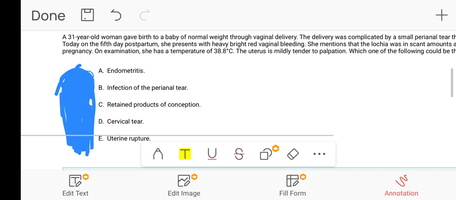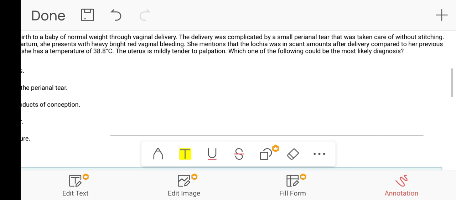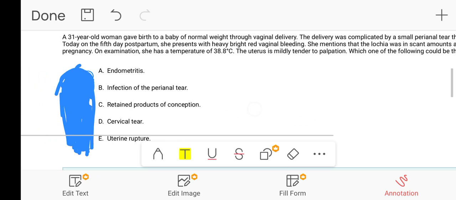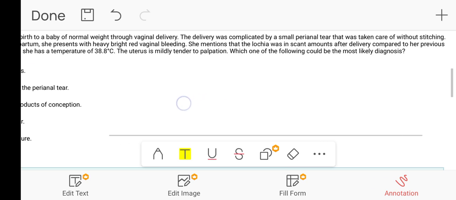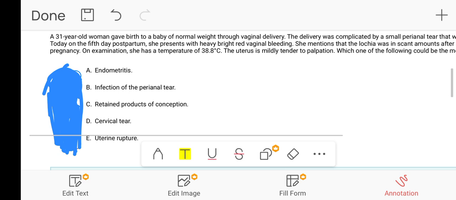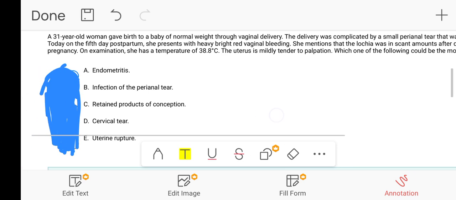A 31-year-old woman gave birth to a baby of a normal weight through vaginal delivery. The delivery was complicated by a small perineal tear that was taken care of without stitching. Today, on the fifth day postpartum, she presents with a heavy, bright red vaginal bleeding. She mentions that the lochia was in a scant amount after delivery compared to her previous pregnancy. On examination, she has a temperature of 38.8 degrees centigrade. The uterus is mildly tender to palpation. Which one of the following could be the most likely diagnosis?